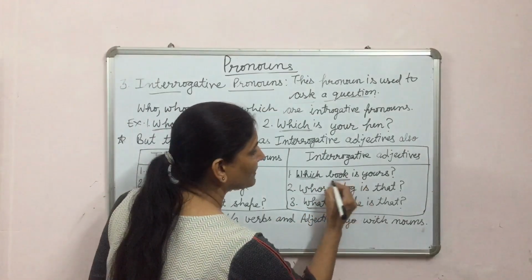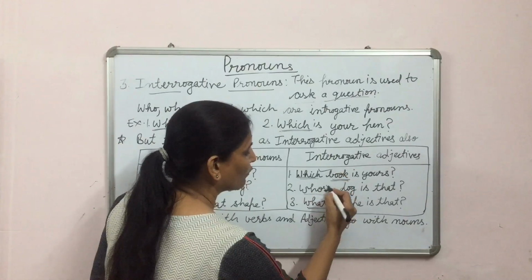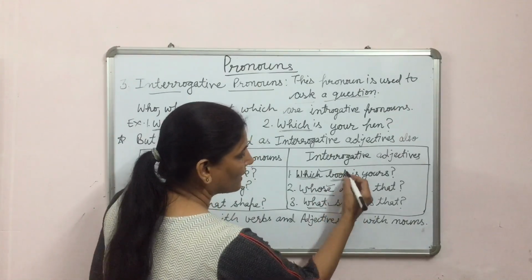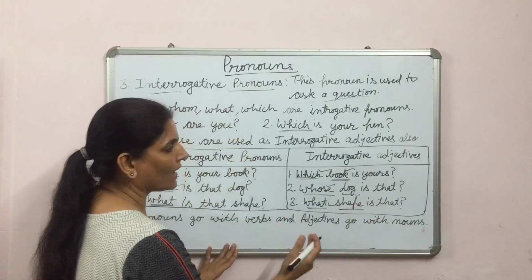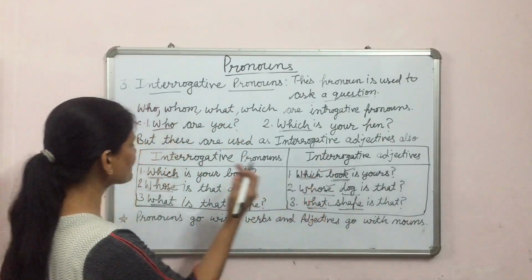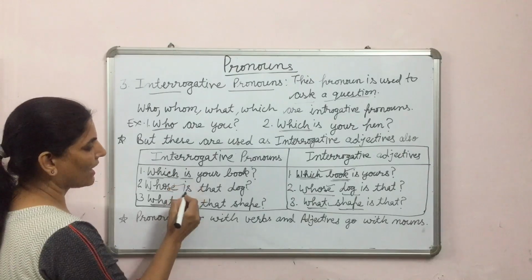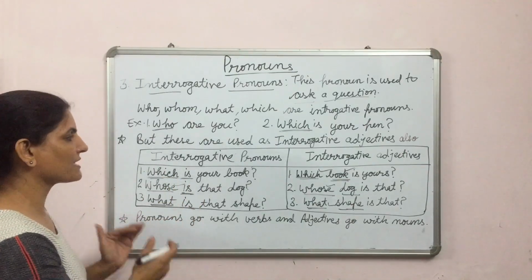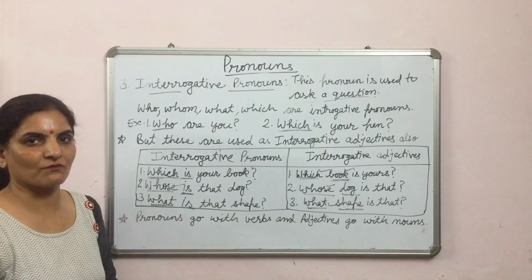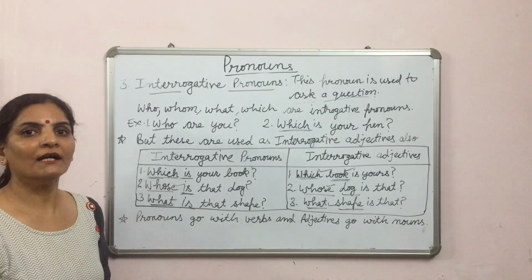Here there are nouns after which, whose and what. Book is a noun, dog is a noun, and shape is also a noun. So these are adjectives, and here there are verbs after these words. So these are used as interrogative pronouns. Hope you got the topic.